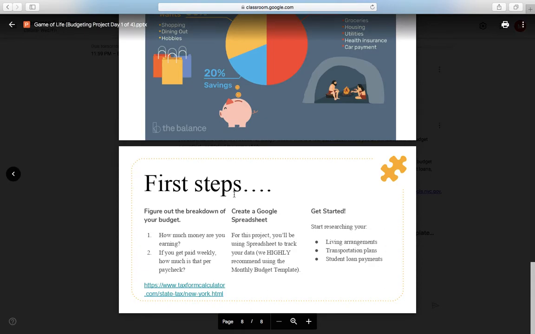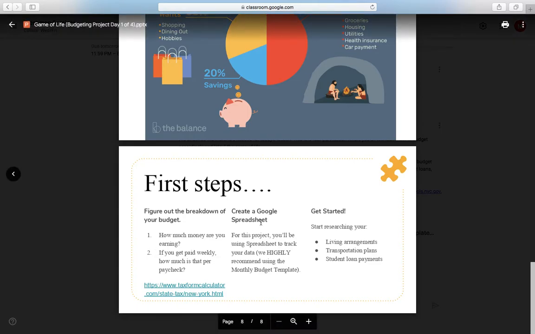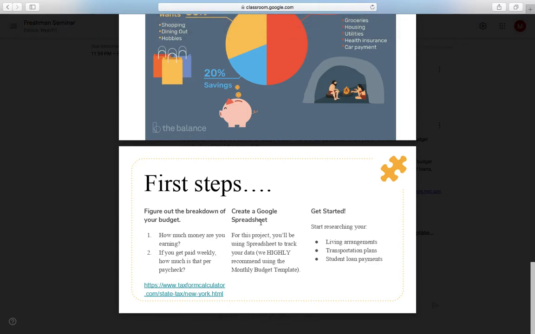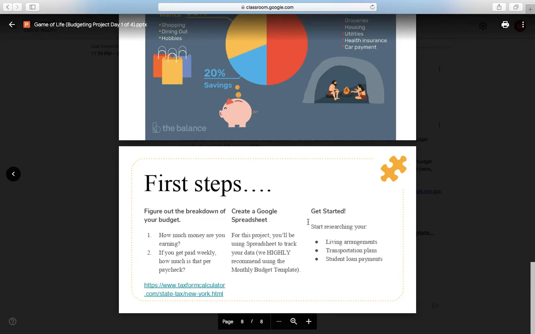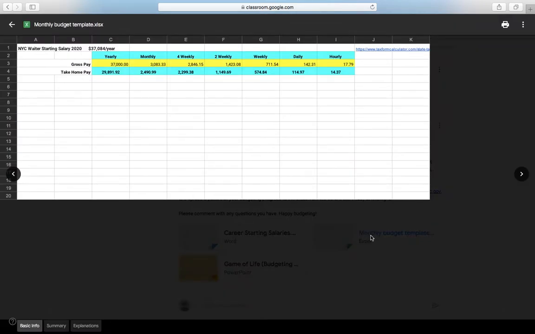Now, your first steps for how to do this is to figure out the breakdown of your budget. So you need to figure out how much money you're earning. That can be found on the document I just showed you. You need to figure out if you get paid weekly, how much is that per paycheck. Then you're going to use that information and create a Google spreadsheet. So I have included the template that you need for Google Spreadsheets, and then you're going to get started. So after you start your spreadsheet, you will start researching your living arrangement, transportation plans, and student loan payments. But all that I want done by Friday is for you to get started on this sheet.